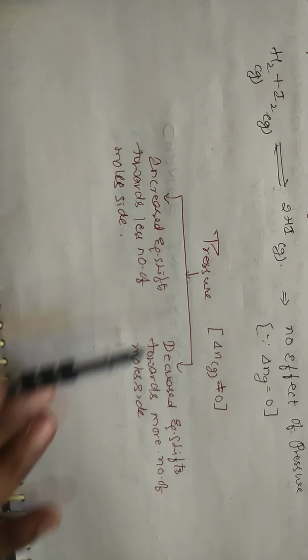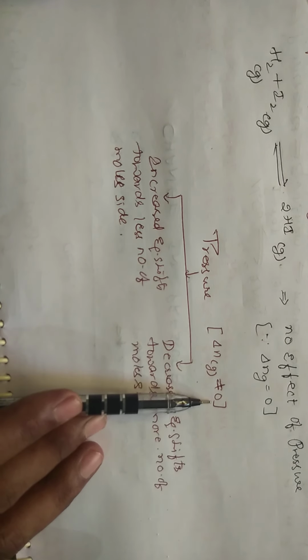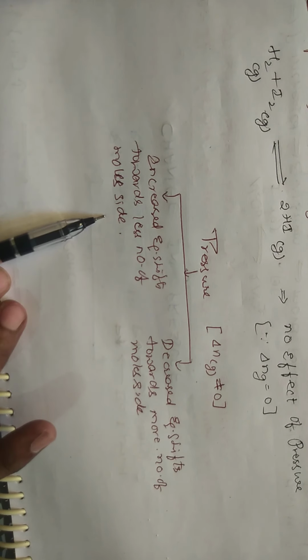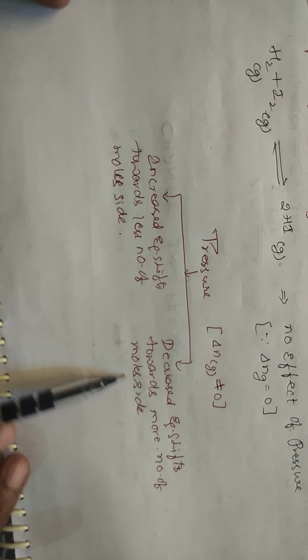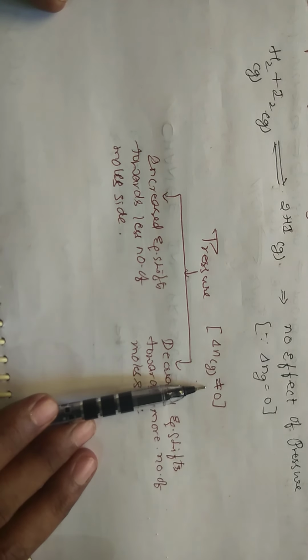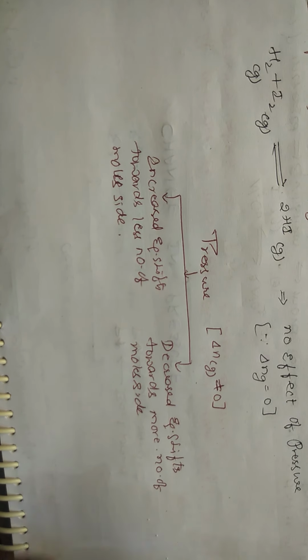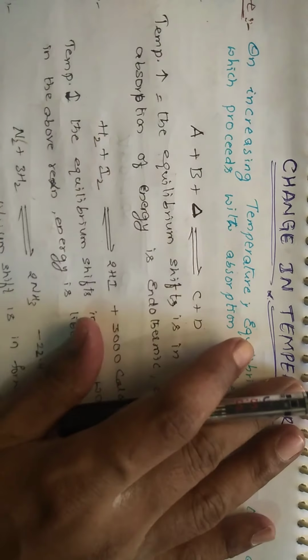So in conclusion, for pressure, if delta N is not equal to 0, then an increase in pressure shifts the equilibrium towards the side with fewer moles. A decrease in pressure shifts the equilibrium towards the side with more moles. This is the conclusion when delta N is not equal to 0. If delta N is equal to 0, then there is no effect of pressure. So these are the two conditions, and let us go for the third condition, that is temperature.